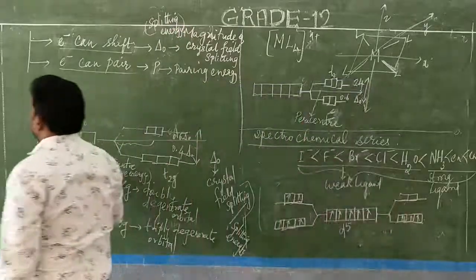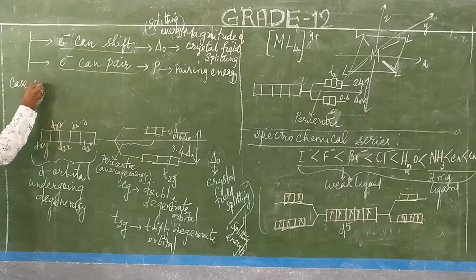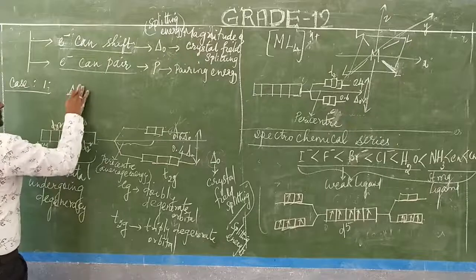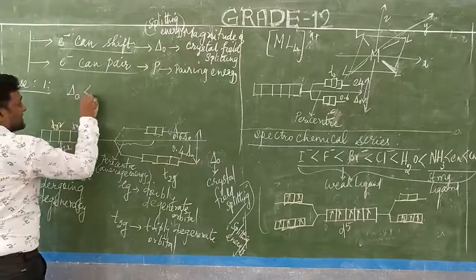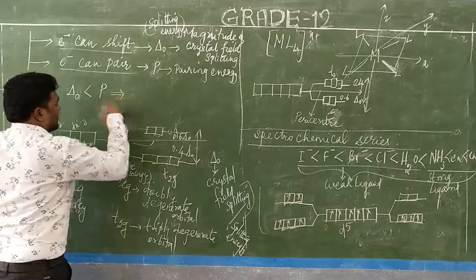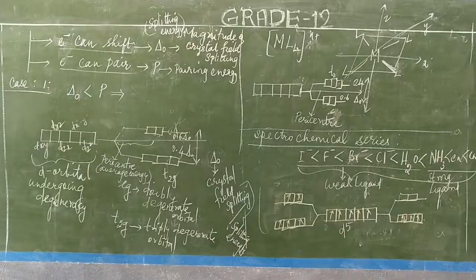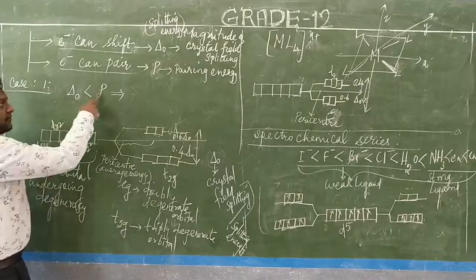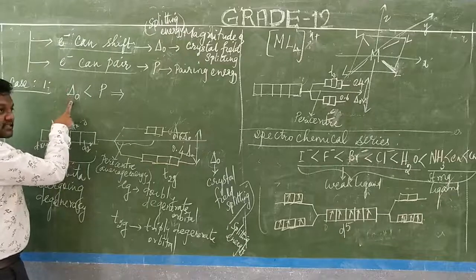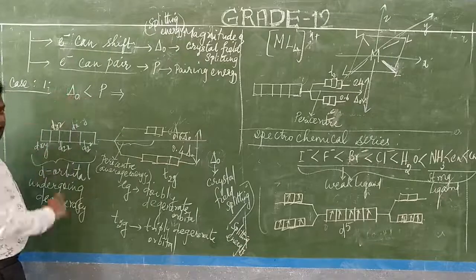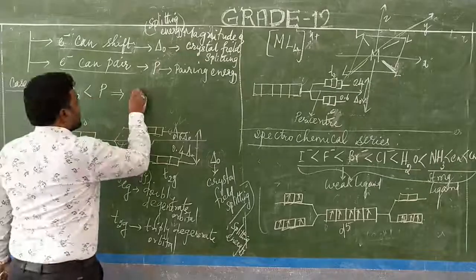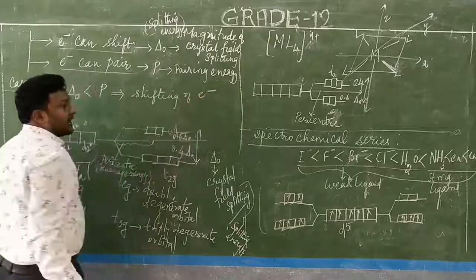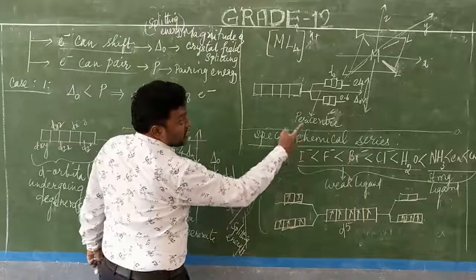Now we go for case 1. What is case 1 here? If delta naught is less than P, what will happen? Which is greater? The pairing energy is greater and the shifting energy is low. So delta naught is less than P, and in such cases the shifting of electrons takes place. The electrons enter the Eg level from the t2g level.